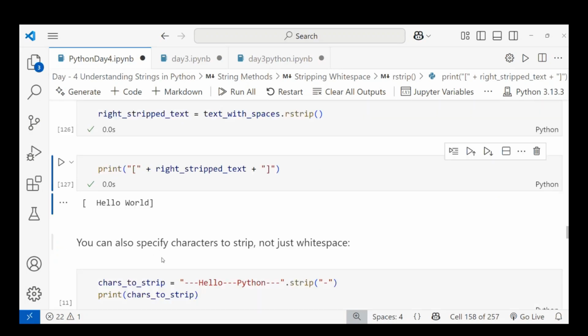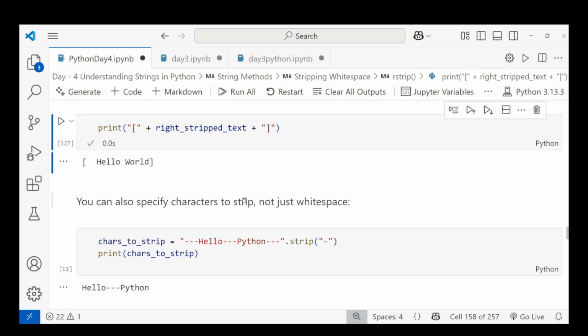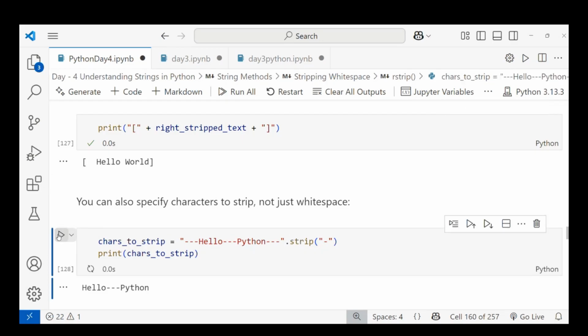You can also specify the characters to strip, not just white space. I'm taking another example with a character: strip is a variable, and I'm giving it a value wrapped in minus symbols. I want to remove the minus symbol before the word and after the word using strip. When I run this, you can see that before the word and after the word it is removed.